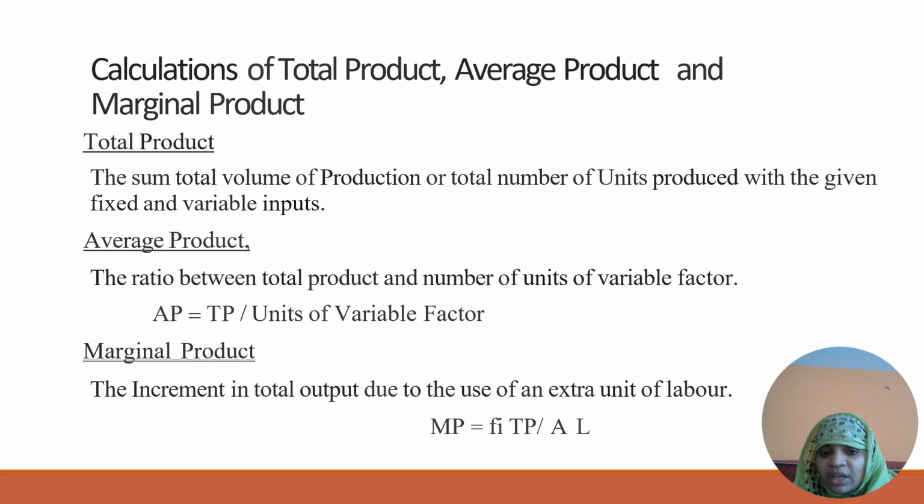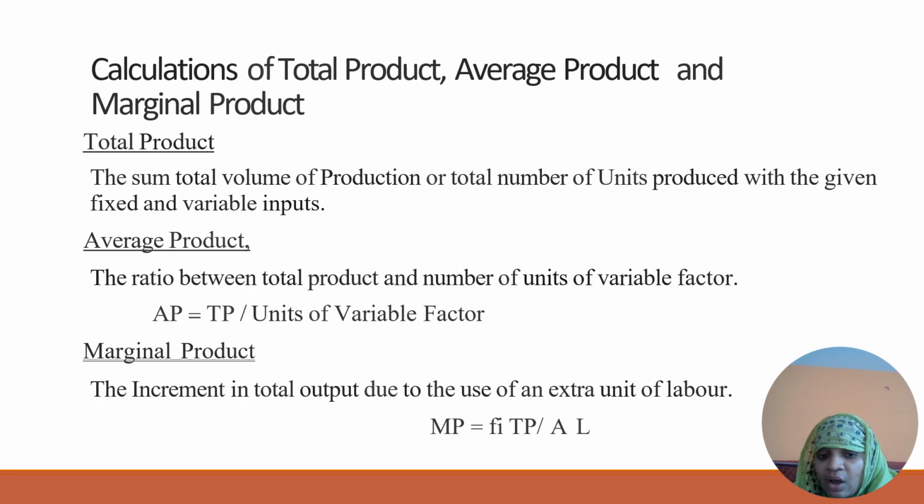Average product is total product divided by the number of variable factor, which here is labor. For example, 10 units of production divided by 1 labor gives 10, and 20 divided by 2 labors gives 10. In that way we calculate the average product. And marginal product is the increment in total output due to the use of an extra unit of labor.